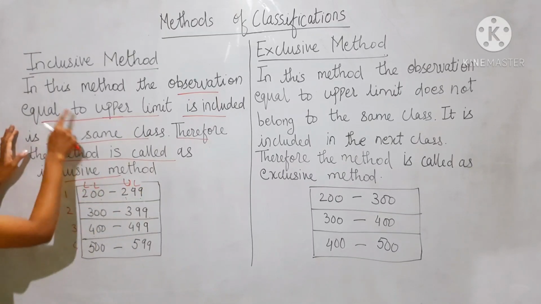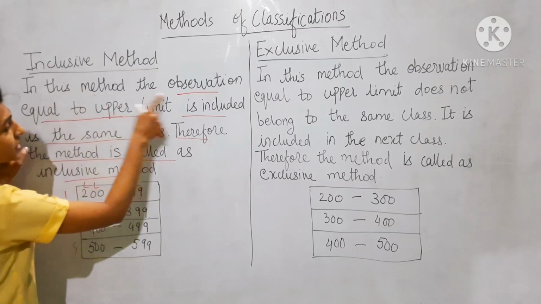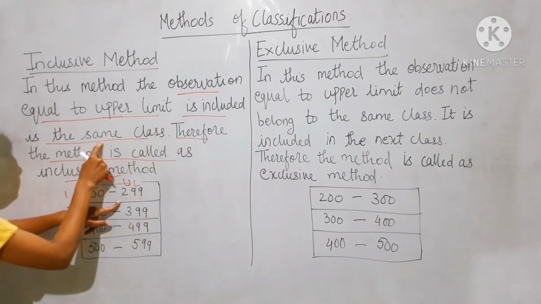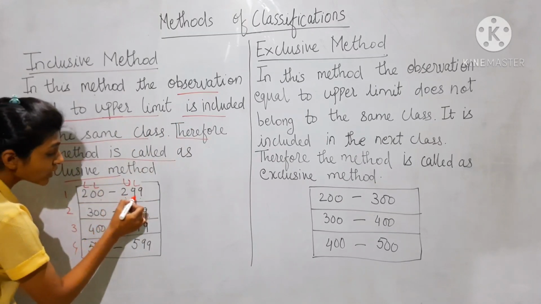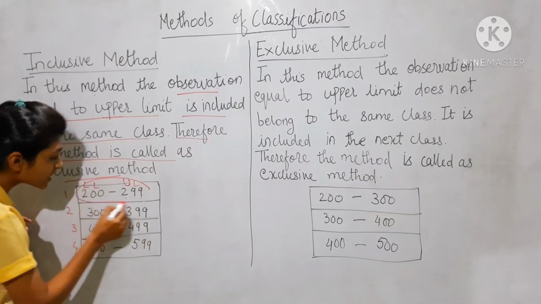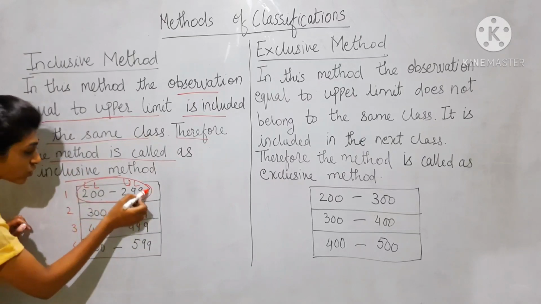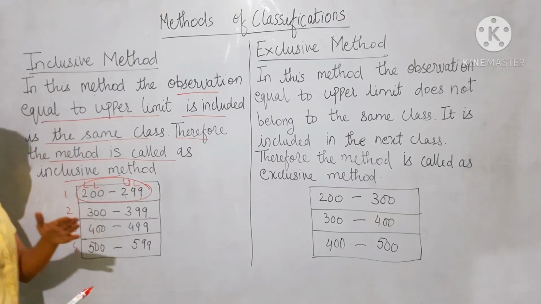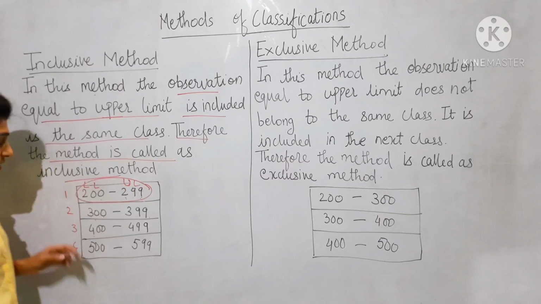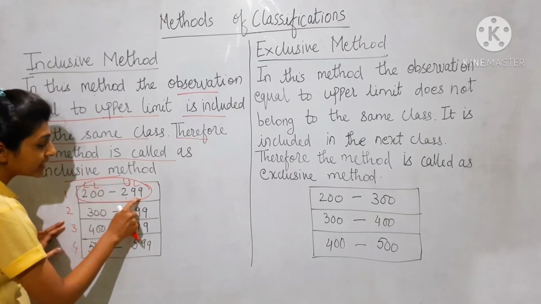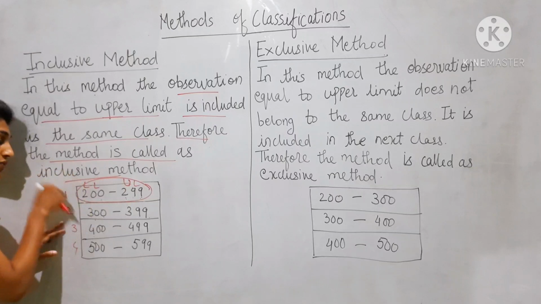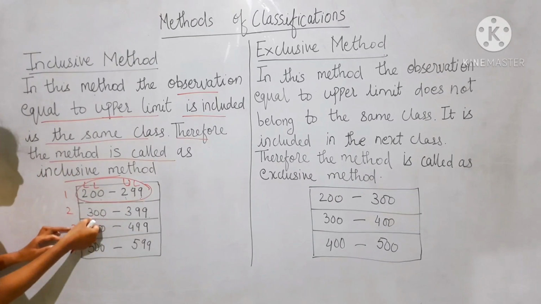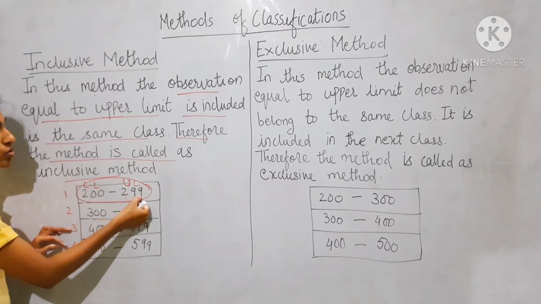So in the inclusive method, the observation equal to the upper limit is included in the same class, which means 299 is included in the first class only. It is not moved to the next class, that is, the second class. So see, 299 is included in the first class only. In the second class, the lower limit is 300. It is not 299.